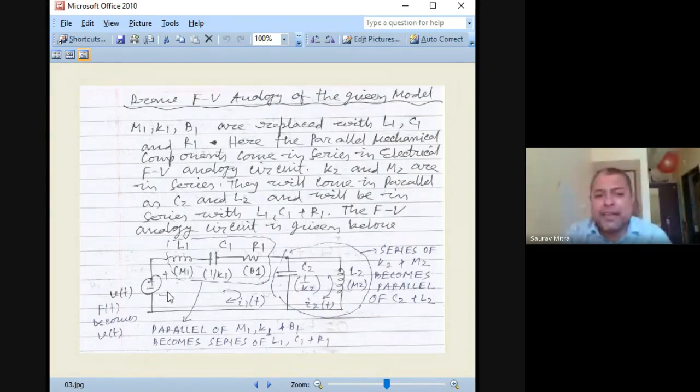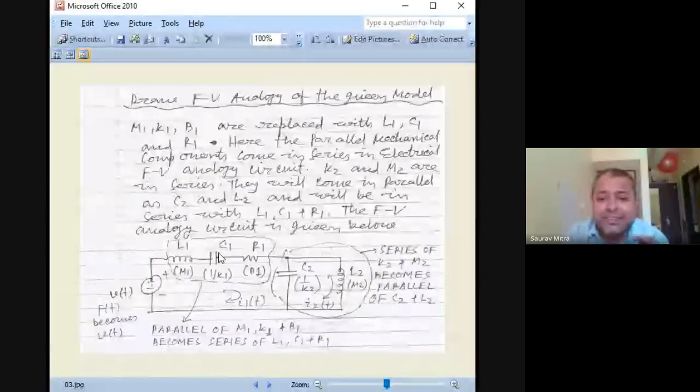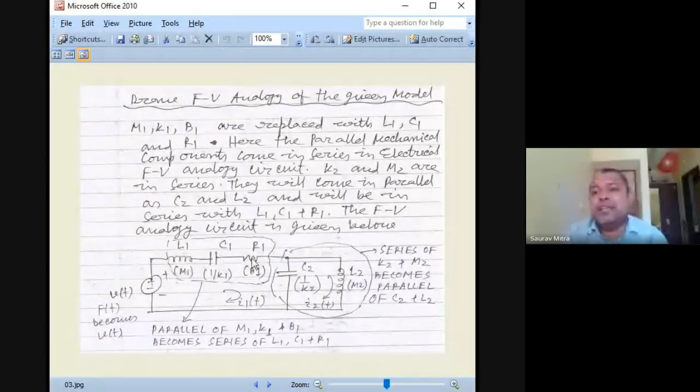So whatever was parallel, this is how to convert. M, B, K are replaced as L, R and C. M is replaced as L1, B1 is replaced as R1, and K1 is replaced as 1 by C1. So either you write C is equal to 1 by K or K is equal to 1 by C. Whatever was parallel there has become series here.